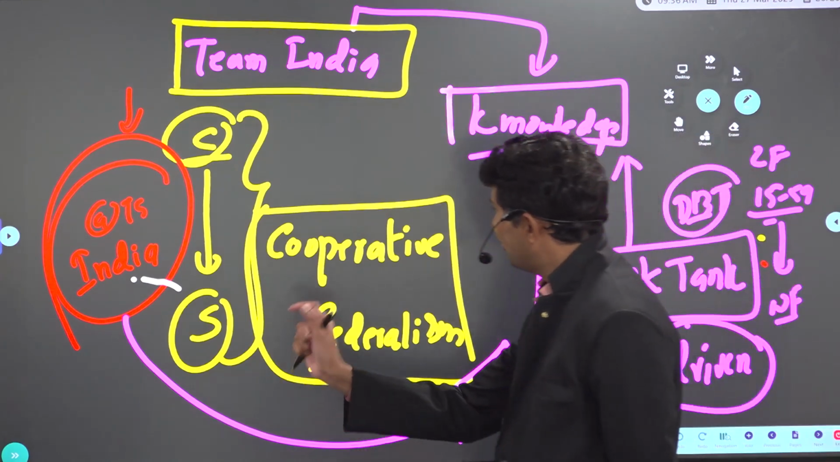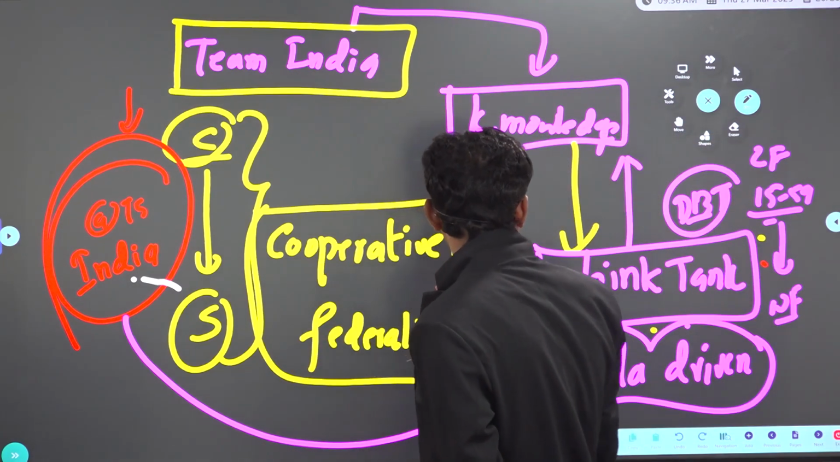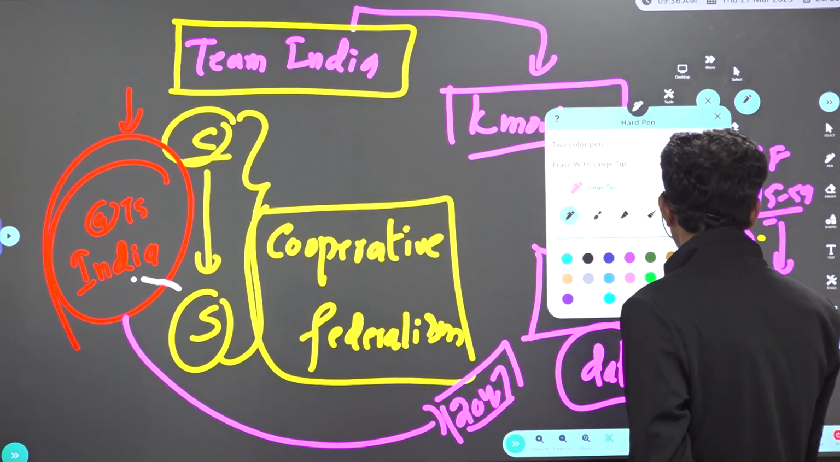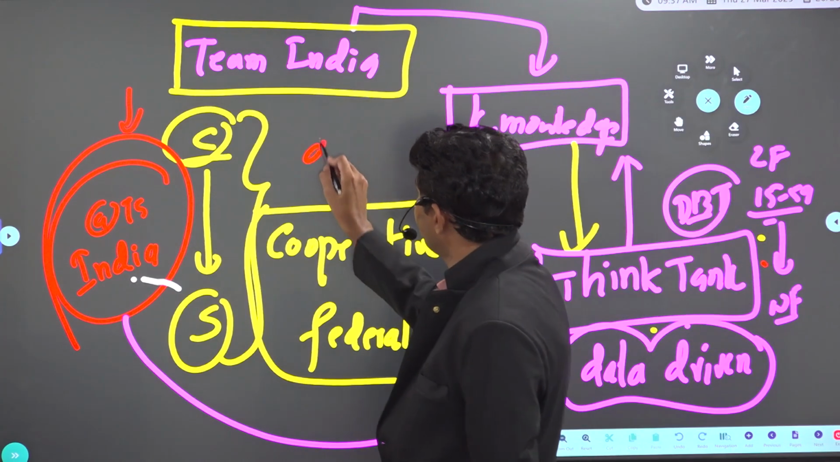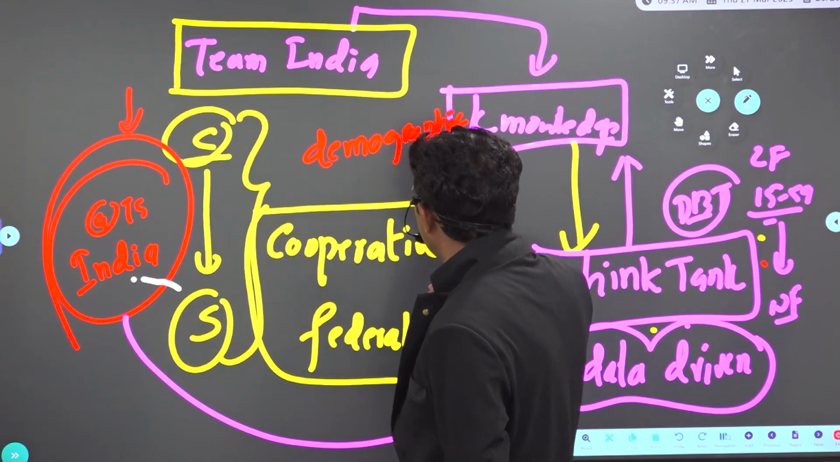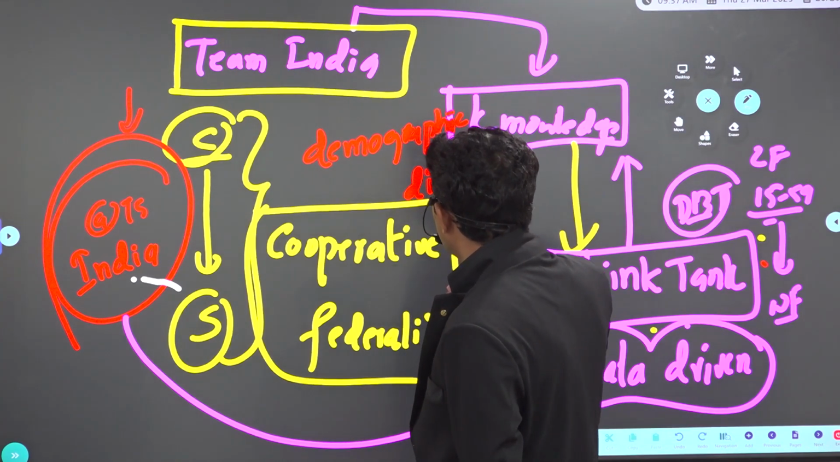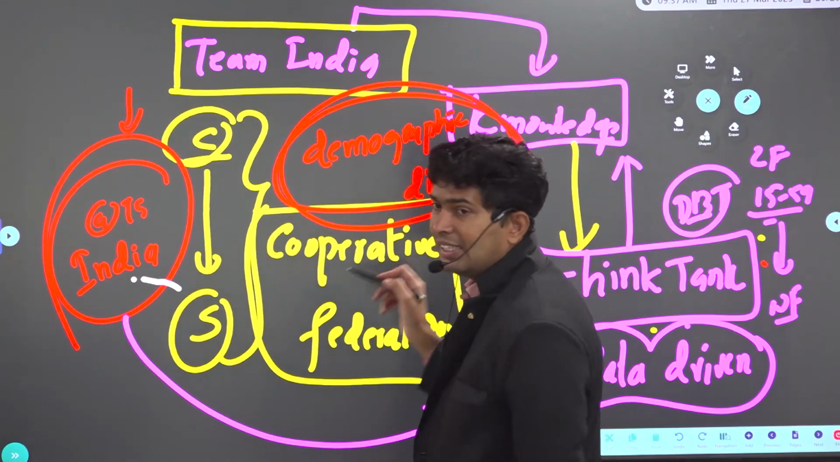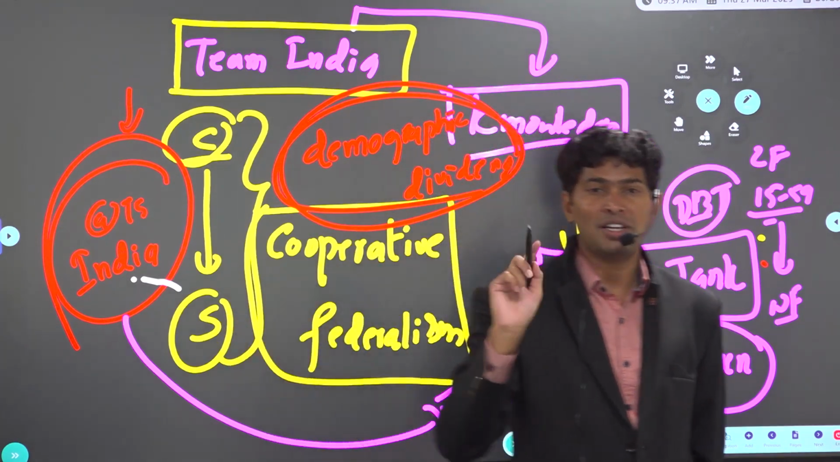For this, one word is used by Niti Aayog. That word is also important. The meaning is also important. Demographic dividend. Demography means population. Dividend means advantage. Demographic dividend means the advantage of having a young, educated, skilled working population.